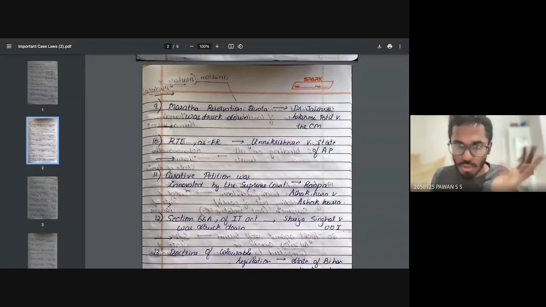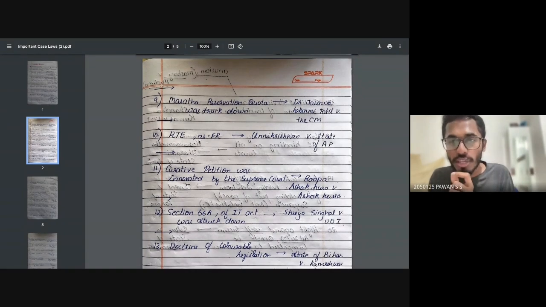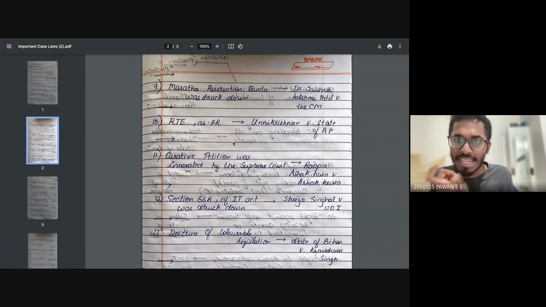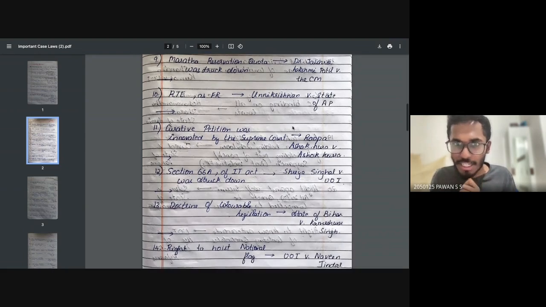Remember this, then case laws, you need not worry about anything. Right to education is a fundamental right, was decided in which case? Unnikrishnan versus State of AP case.